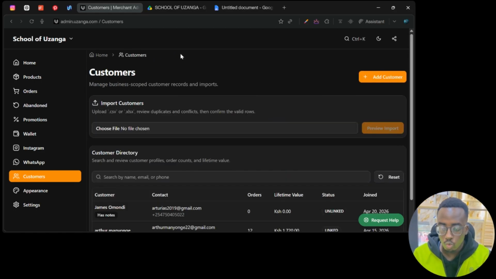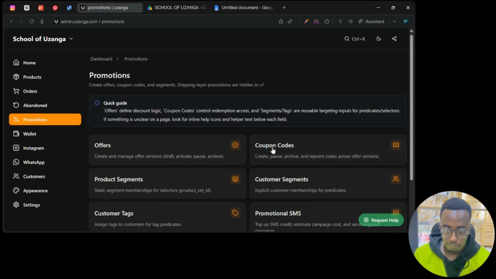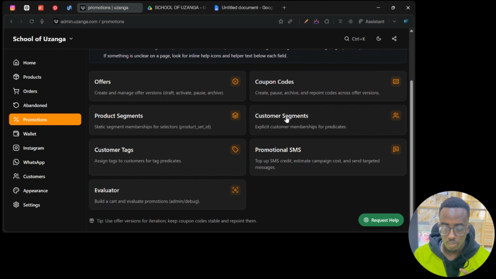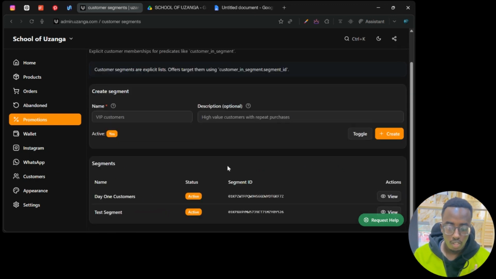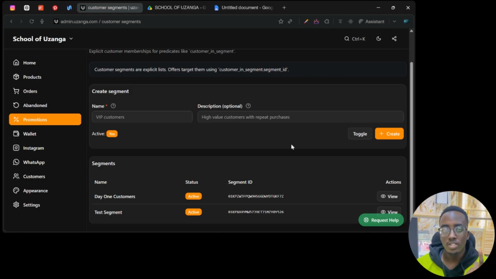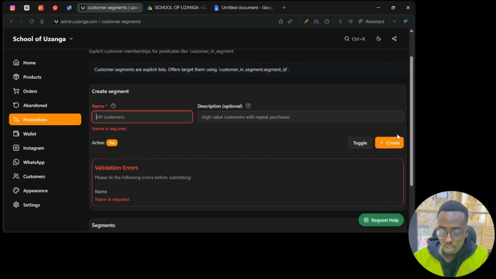So next, what we want to do is create a segment. We'll come to promotions, then say customer segment. Then now we can create different segments. You can also use this to update customers, especially if you rent a shelf here at Uzanga. You can use this to send an SMS to the customers telling them, hi, your package has been dropped. So let's go ahead and do something like that.